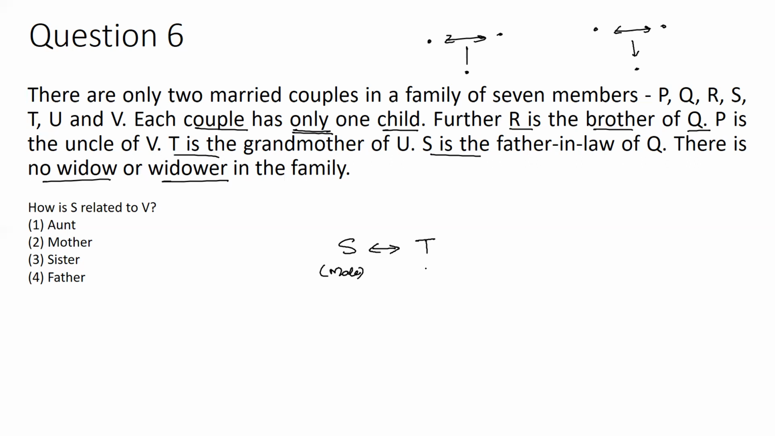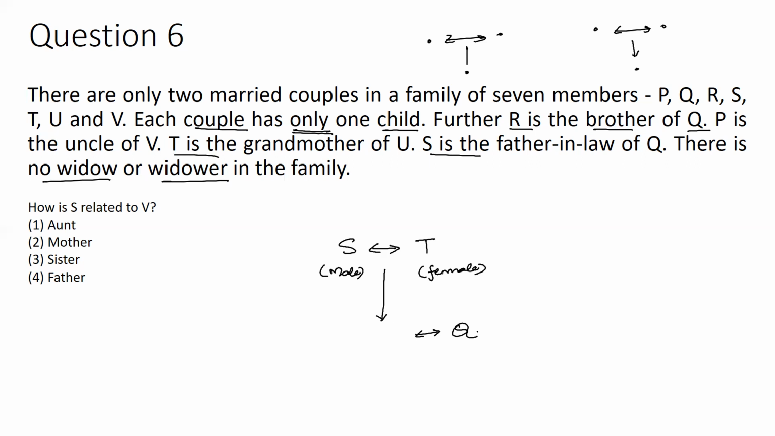T is the grandmother of U. This is just a trial. Okay, I may go wrong, but I'm just giving it a try. T is the grandmother of U. So gender-wise, T is female. Okay, so I'm assuming that this S and T are the elder generation here. They are married. Further, it is given that S is the father-in-law of Q. Okay, so S and T are here. They have a son or a daughter. And I can say that person is married to Q. I'm putting it that way.